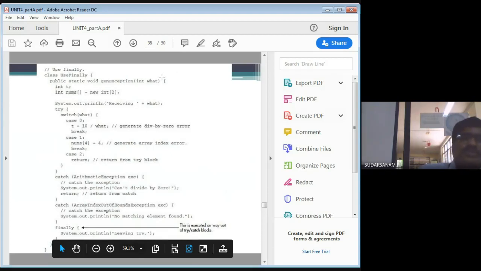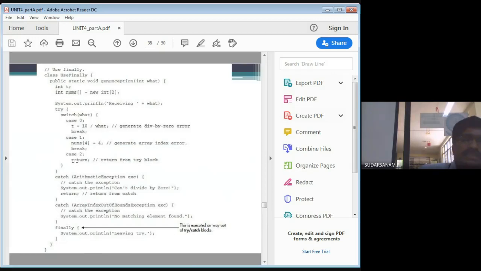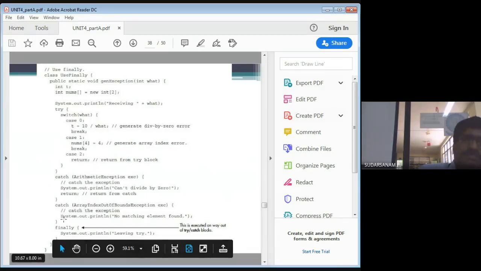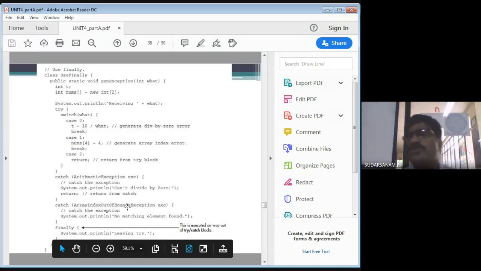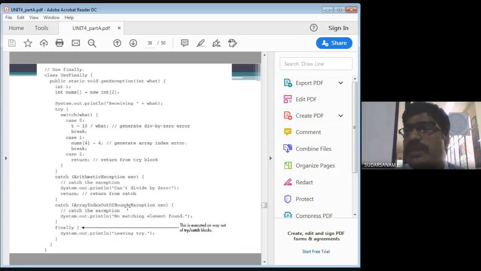Now suppose you take case 2. That is nothing but a return, so there is no catch statement executing. The finally "leaving try" will be executing. So are you getting what I'm saying? So how to execute the finally statement?